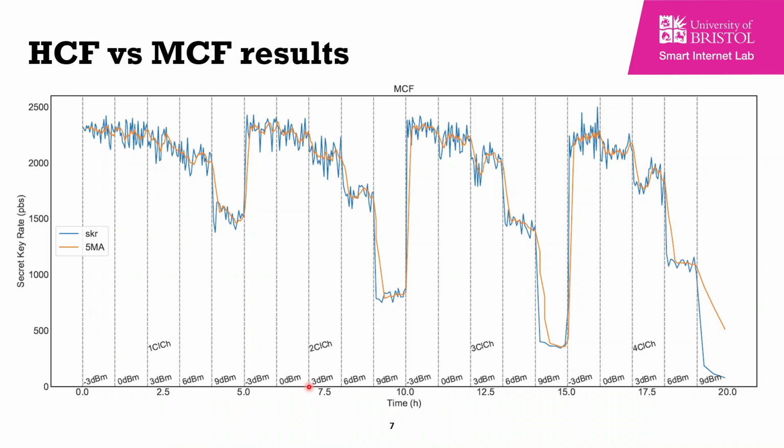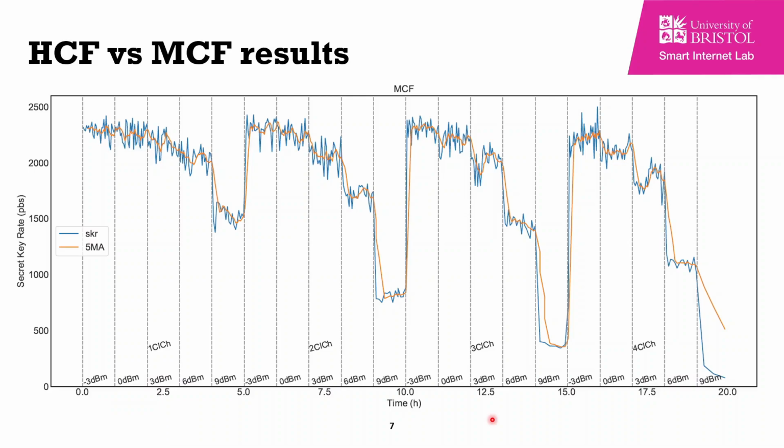This figure shows us the quantum channel performance using the multi-core fiber. As we expected, when we increase the number of channels and increase the power, the performance of the QKD, the secret key rate, goes down, due to the high leakage of noise photons in the Bob detector.